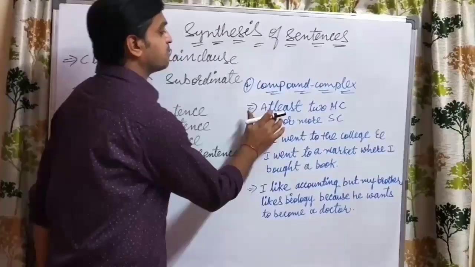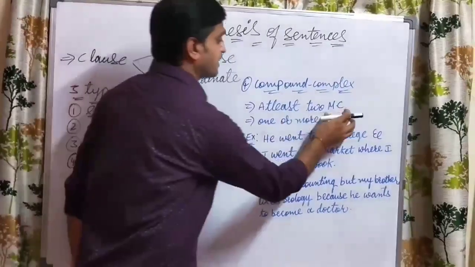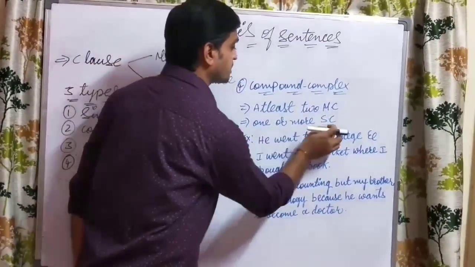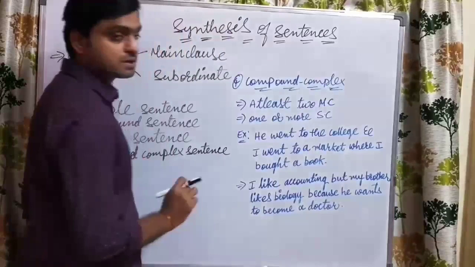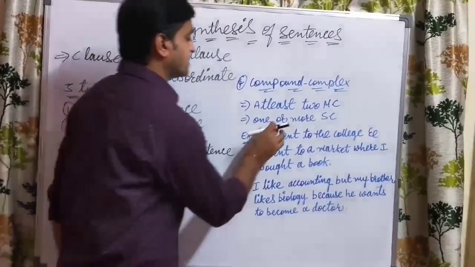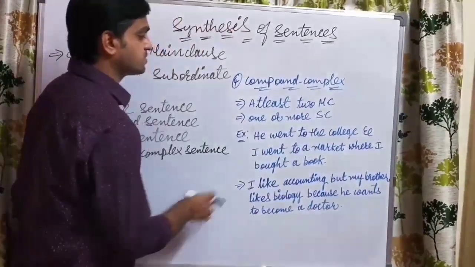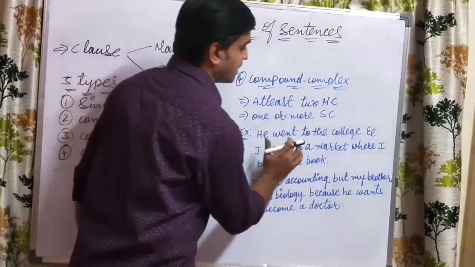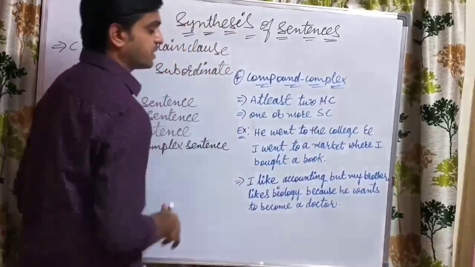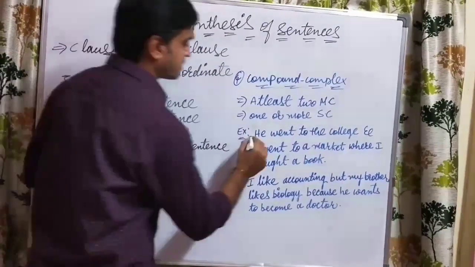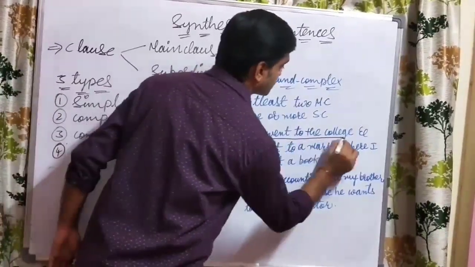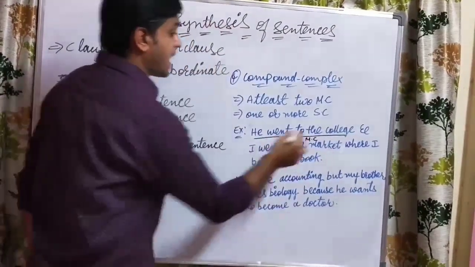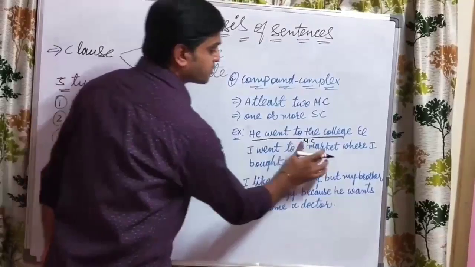A complex sentence will have one main clause and one or more subordinate clauses. In a compound-complex sentence, compulsorily we will have two main clauses and at least one or more subordinate clauses. Let us see some examples. First example: he went to the college. He went to the college is a main clause sentence. And I went to a market.